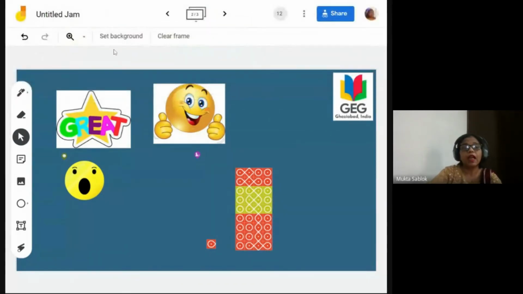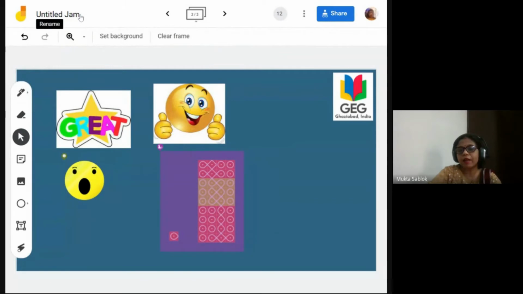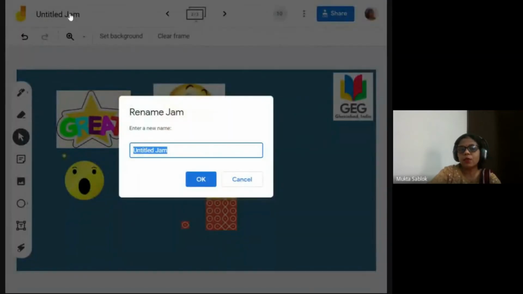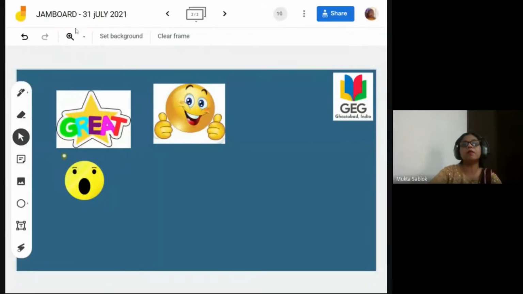Yes. Now the next point comes, untitled jam. This means we have not given a name to our jam. We want it to be named. So I have just clicked over here and we will give here Jamboard interactive session, or whatever name you want to give, and you can also rename it afterwards if you want. And today, I have written here 31st July 2021. So this is the name.